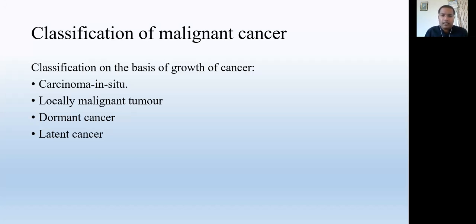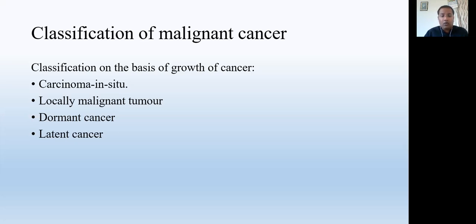Suppose in breast cancer, the ductal carcinoma is there. That means the duct, which is present in the breast tissue, is the channel of milk. When malignant changes happen in the ductal cells, the ductal carcinoma develops.